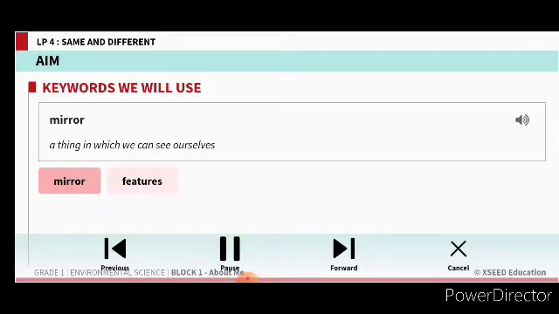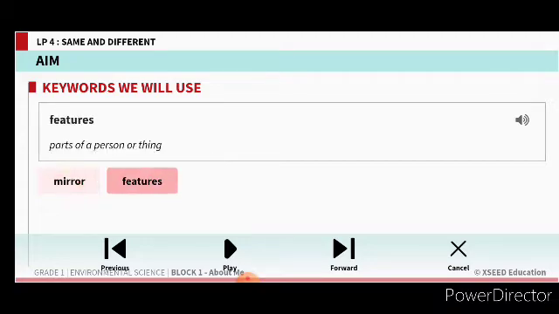Mirror means a thing in which we can see ourselves. You might have kept a mirror in front of you when you want to see yourself. Just take the mirror and you can see yourself. So mirror is a thing in which we can see ourselves. Features means parts of a person or a thing. So what are the different parts we have? That is our features. In the same way, anything also has different parts, so those are the features of the thing. So, mirror and features. These two are today's keywords children.